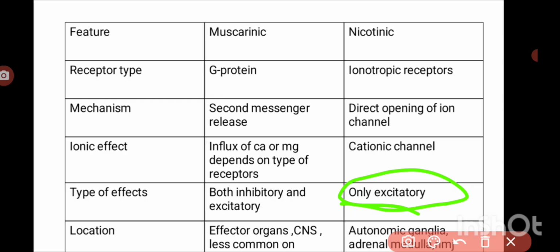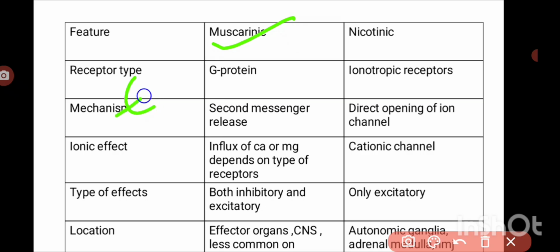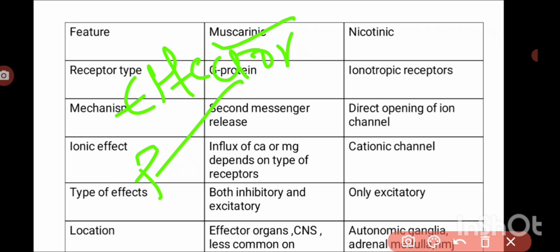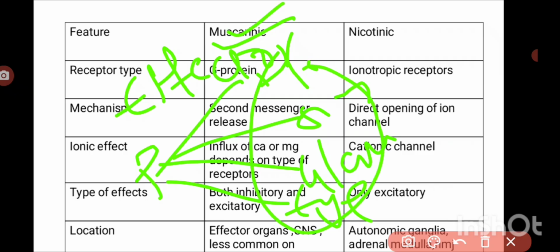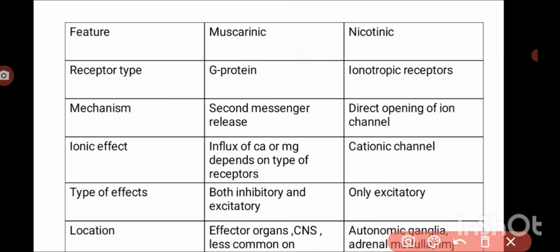Coming to the location, these muscarinic receptors are present on the effector organs. What are the effector organs here? Whatever the parasympathetic nervous system is distributed to: the heart, smooth muscles, glands, eye, etc. In all these organs, the muscarinic receptors are present. To some extent in the CNS also these muscarinic receptors are present, but less commonly they are present on the autonomic ganglia. But the nicotinic receptors are present on the autonomic ganglia.